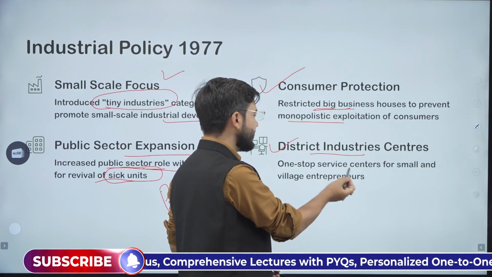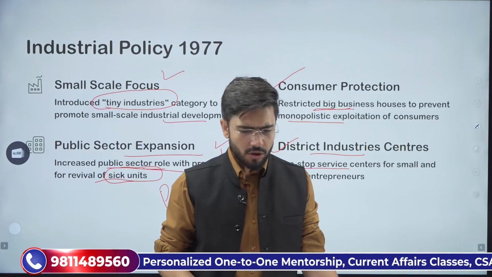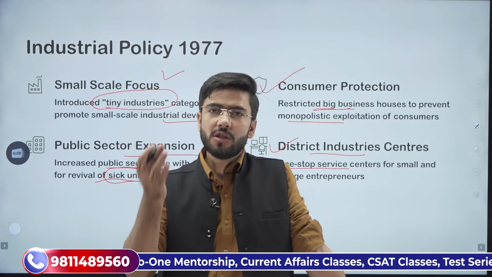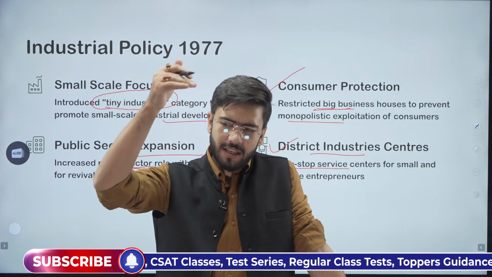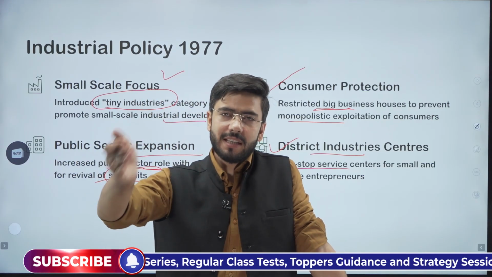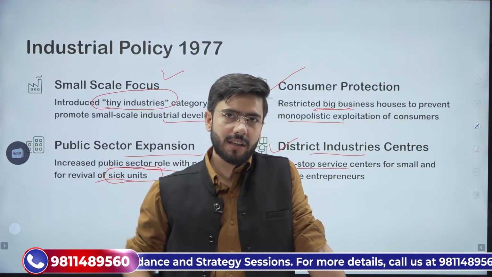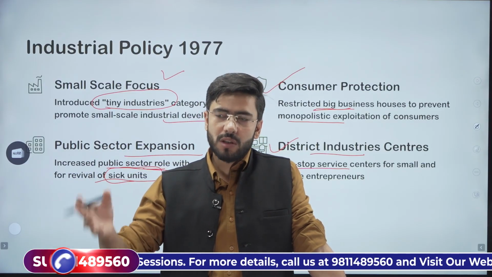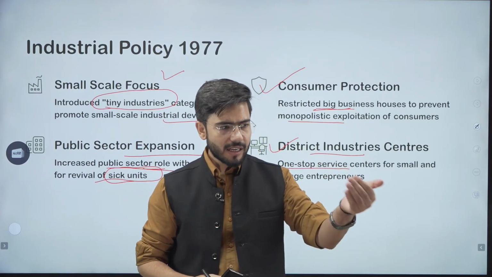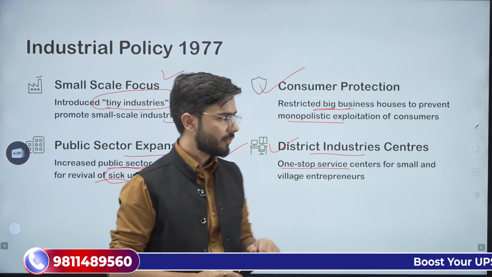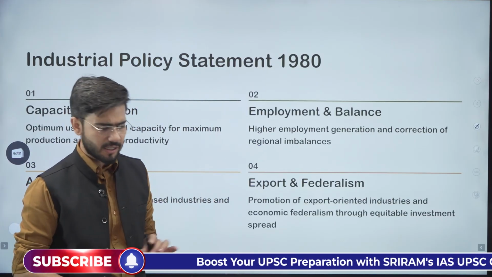The District Industries Centers, DICs, if you do not know, you can directly check what your district industrial center is and where it is located. You will also find that in every district we have a district industrial center which coordinates the industrial development of the entire district. There is industrial land also which is allocated in every district where industries are given land so that they develop. These are one-stop service centers for industries.